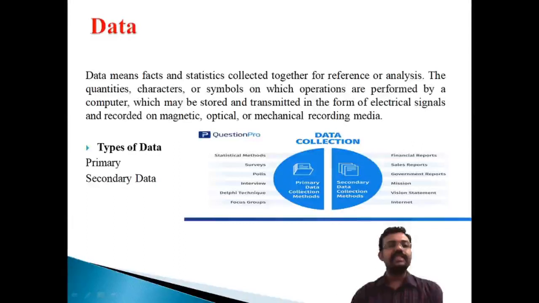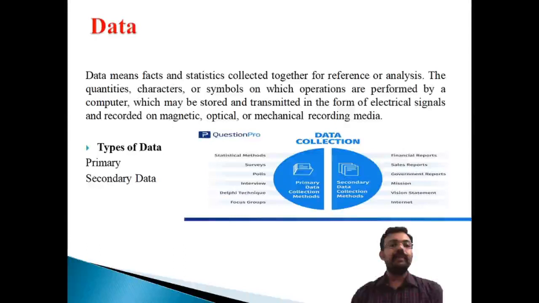Data means facts and statistics collected together for reference or analysis. That means you are collecting facts and statistics for reference purposes, and that is known as data.